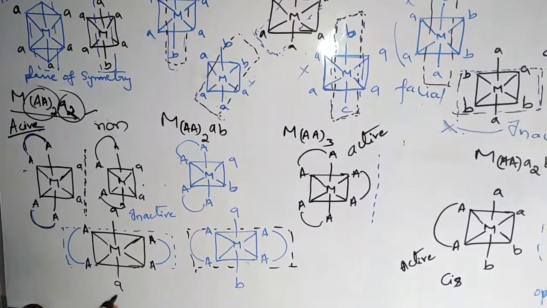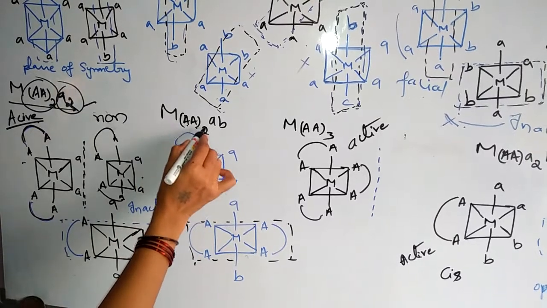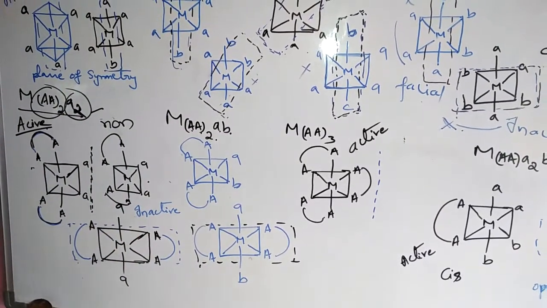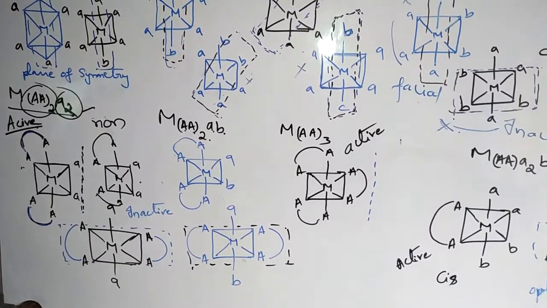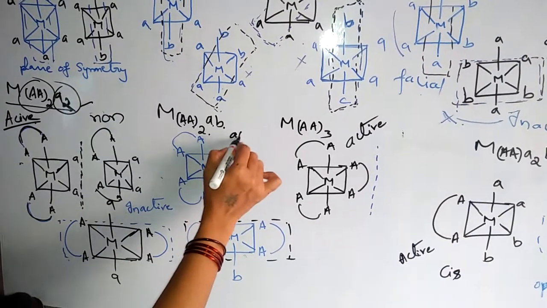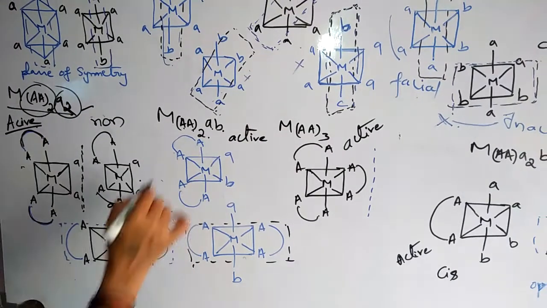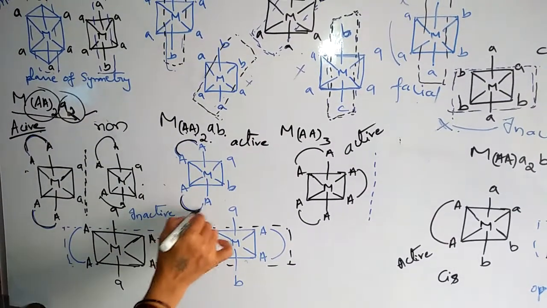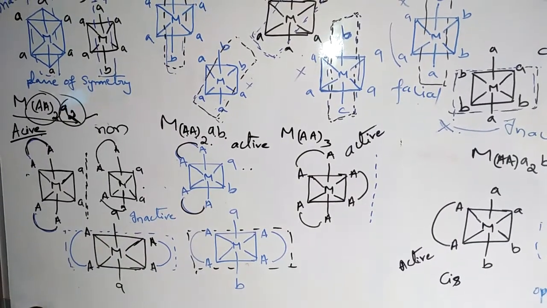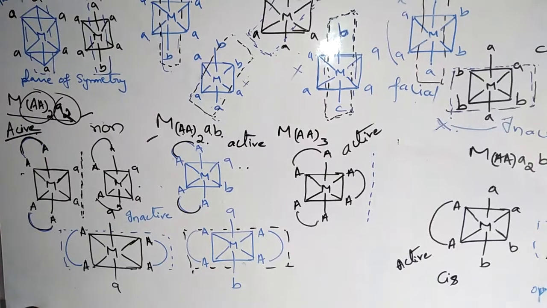Next, M(AA)2AB, taken twice. See this one also optically active. It is having non-superimposable mirror images, so that's why this is optically active.